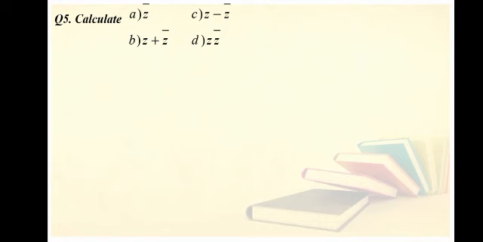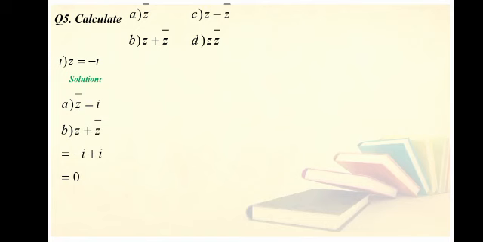If Z is equal to 2 plus 3 iota, then this bar will show that you have to take the conjugate. Conjugate will be 2 minus 3 iota, because in conjugate you have to change the sign of the imaginary part. Coming towards the first part, Z is equal to minus iota. So A part is you have to take Z bar. So Z bar equals iota. When you take the conjugate of minus iota, it will become plus iota.